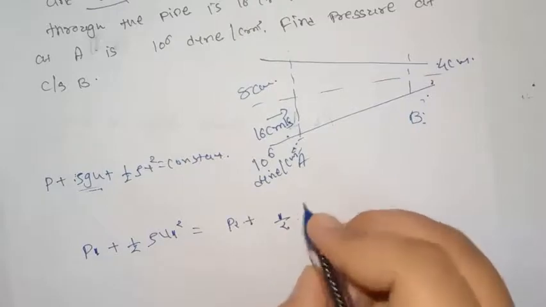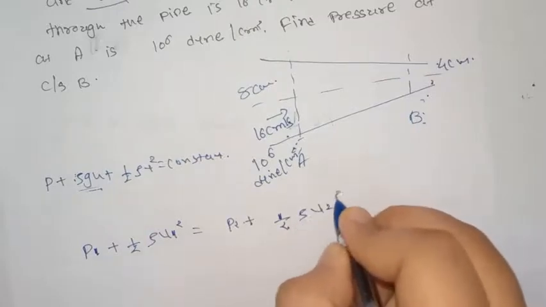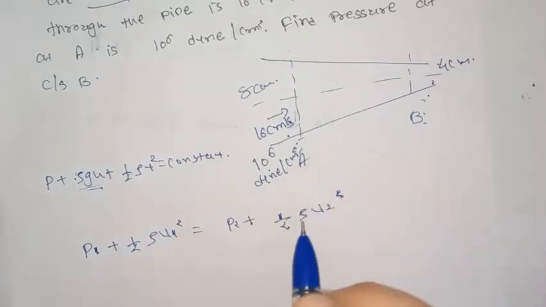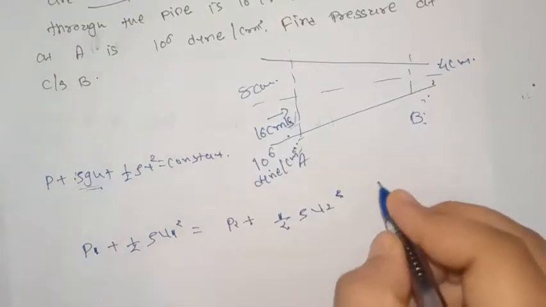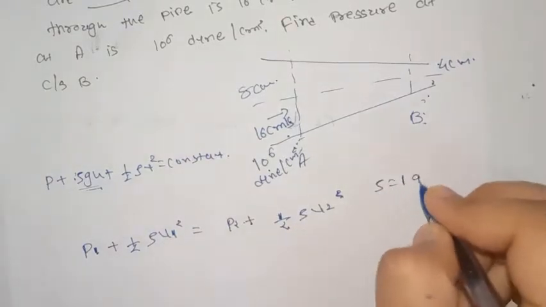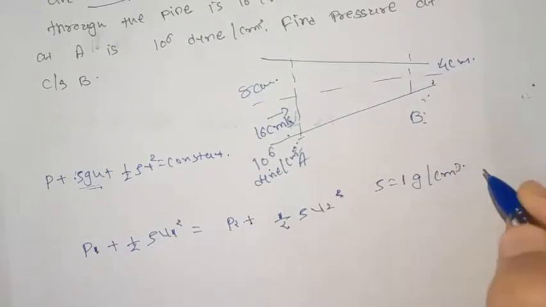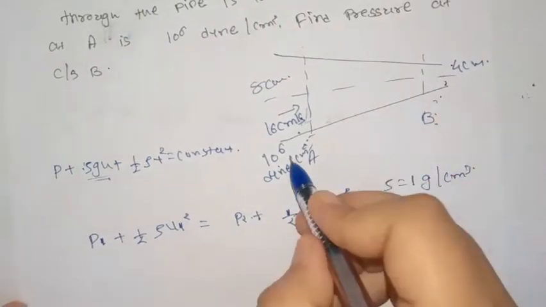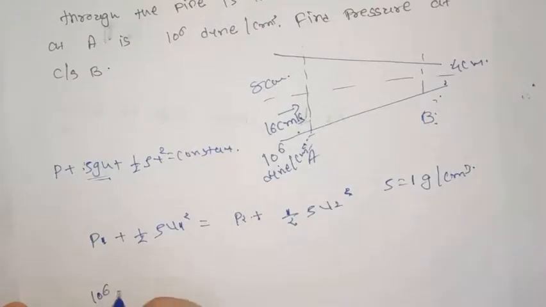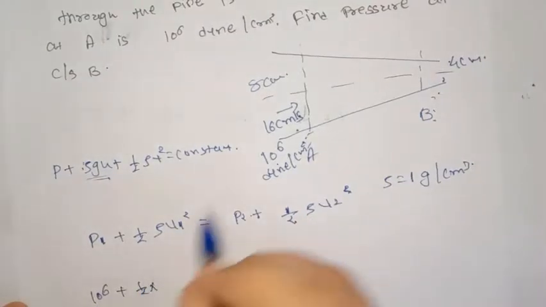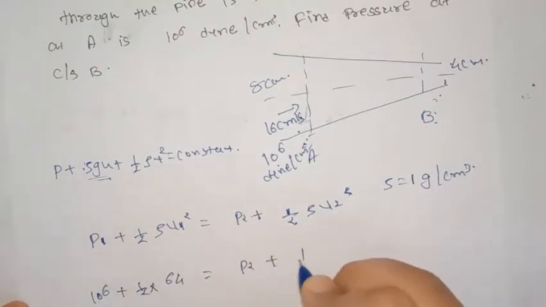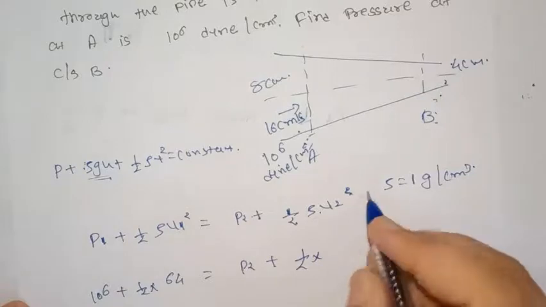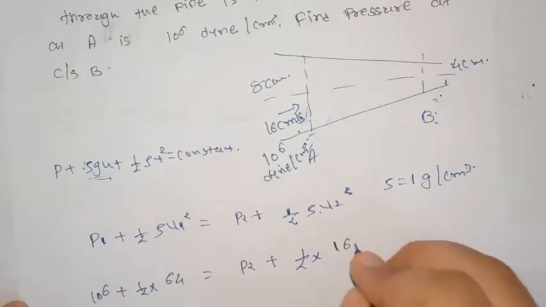Here the liquid is water, so density of water will be 1 gram per centimeter cube. P1 is 10 power 6 plus half into V1 square, that is 8 square, 64, is equal to P2 plus half rho, rho is 1, V2 square, that will be 16.